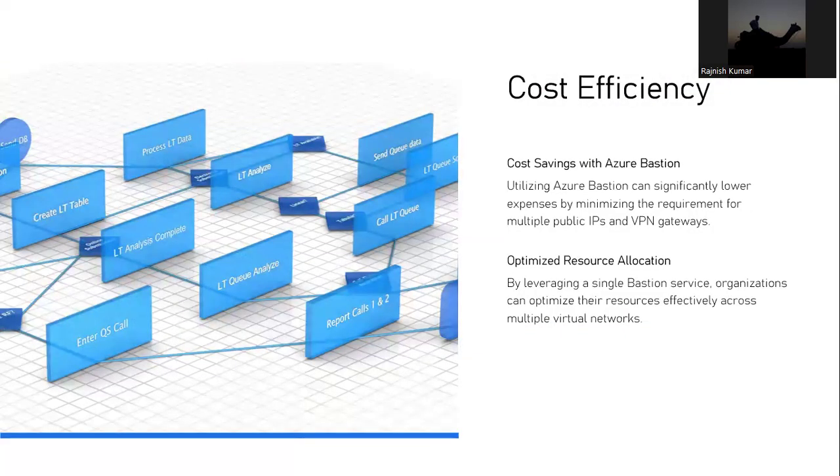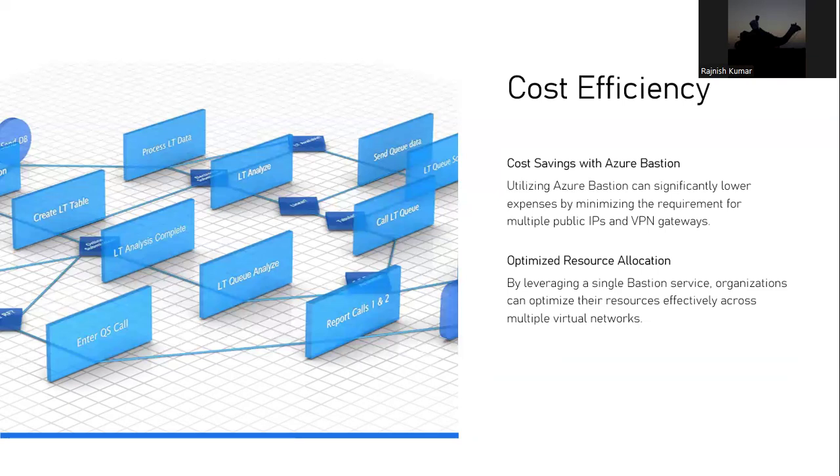So quickly, now this is the point I would like to highlight, and we'll spend 30 seconds here. See, you must be thinking how an Azure service can help with cost benefit, right? Because infrastructure is always a cost center, right? Now, the first benefit, the cost saving, right? Utilizing Azure Bastion can lower your expenses by minimizing the requirement for multiple public IP addresses and VPN gateways.